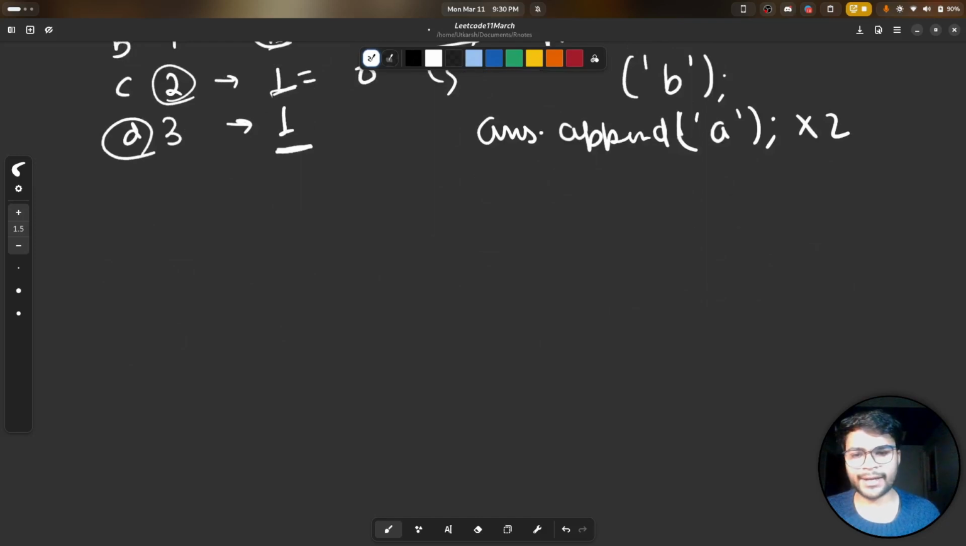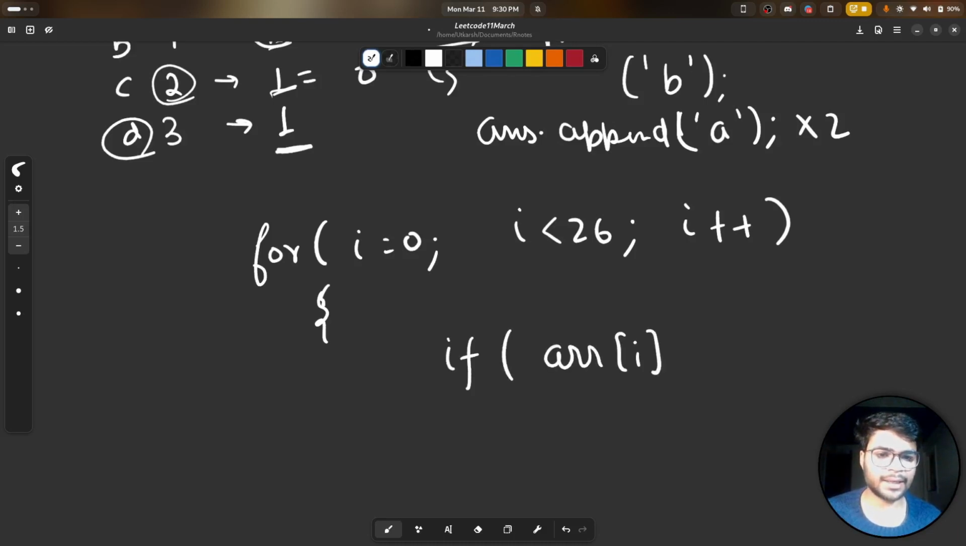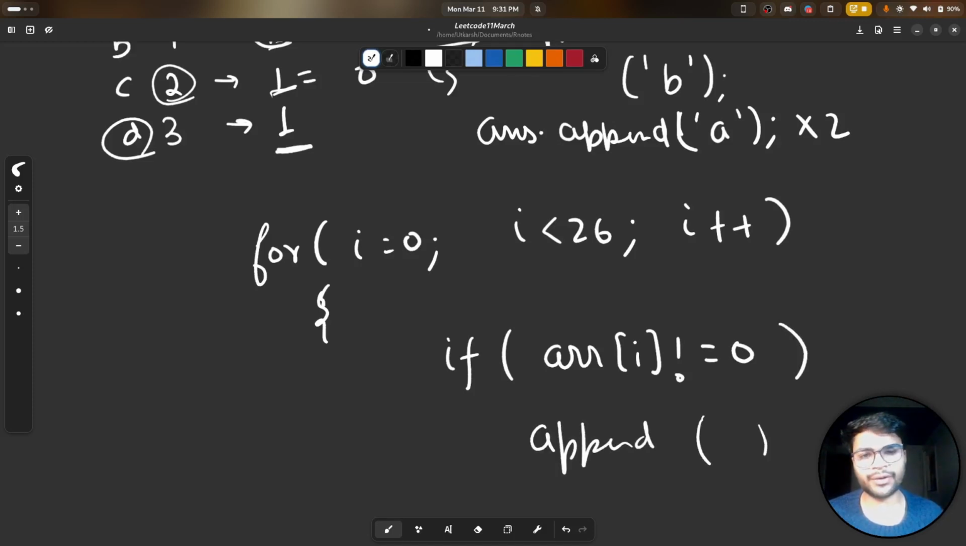So we'll just iterate through our i equals 0, i less than 26, and i plus plus. We are iterating through our array, which we use to store the frequencies of characters we encountered. So wherever we find that the index is not equal to 0, if array[i] is not equal to 0, we'll just append it at the end of our answer.